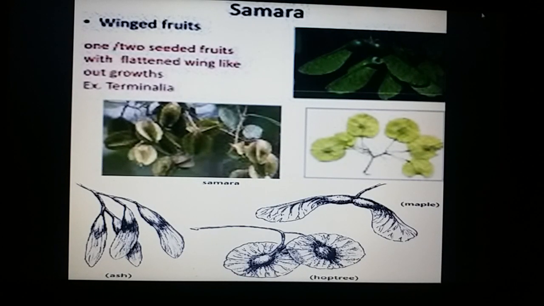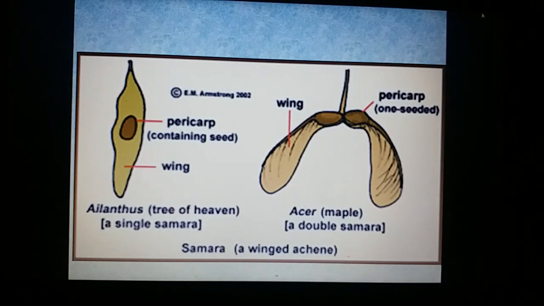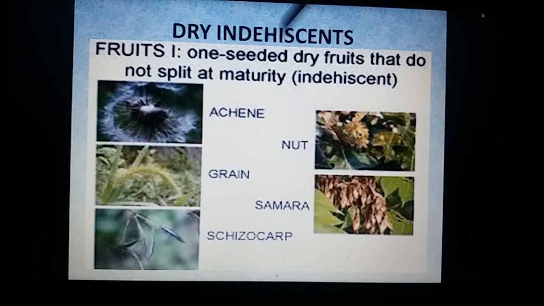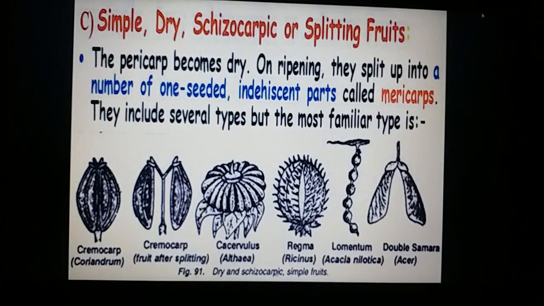We can quote the examples of Gyrocarpus, Pterocarpus, Dalbergia, and various examples, Acer, Shorea. The wings will be developing from the style, from the pericarp, from various parts. So the samara is a winged dry indehiscent fruit. Here also we are seeing the examples of Acer. So thus the dry indehiscent fruits: the achene, the nut, the caryopsis, the samara, and also the cypsela.